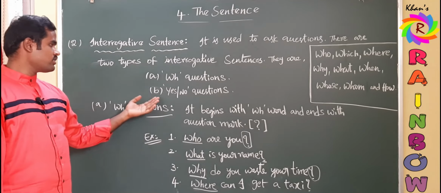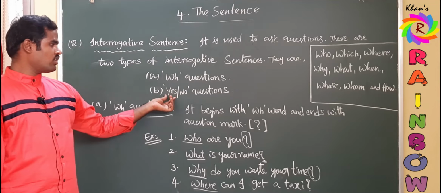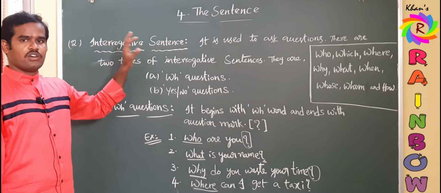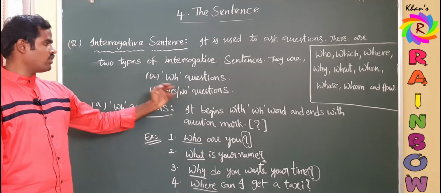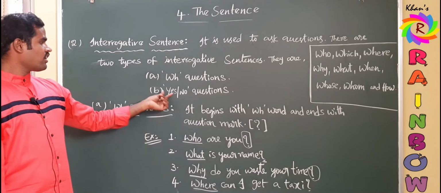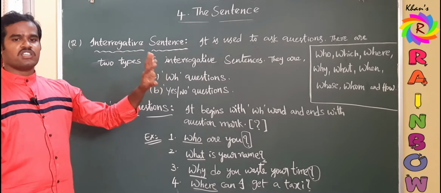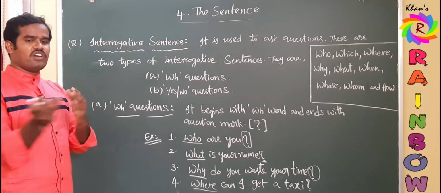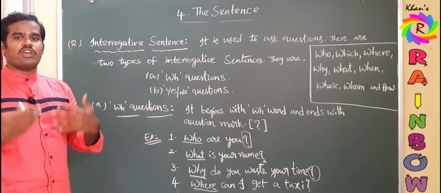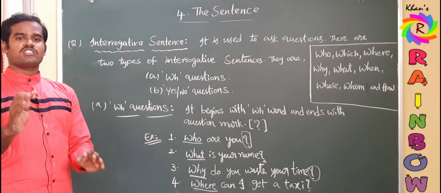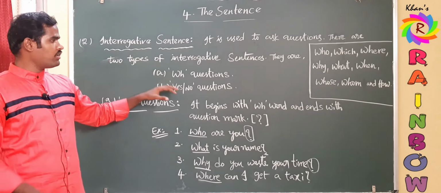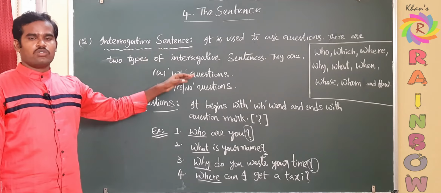And the next type is yes or no questions. What are yes or no questions? It is also a way of asking questions, as I already mentioned, two ways. One is this one and one is yes or no questions. Yes or no questions will be answered with either yes or no. That is why they are named yes or no. We cannot give any other answer. If I ask you a yes or no question, you have to answer me either yes or no. Let us discuss some examples and the definition of yes or no questions.